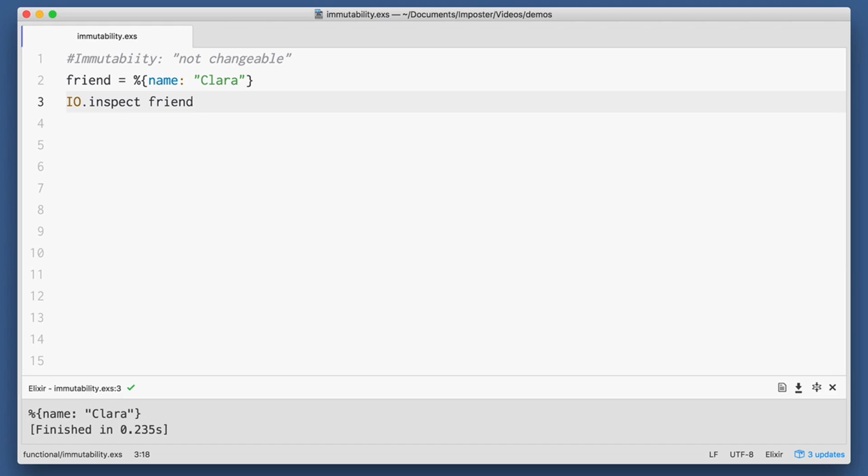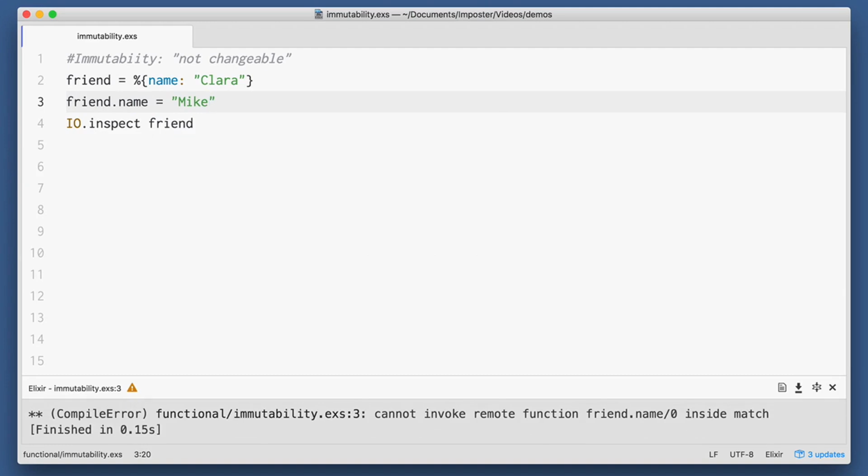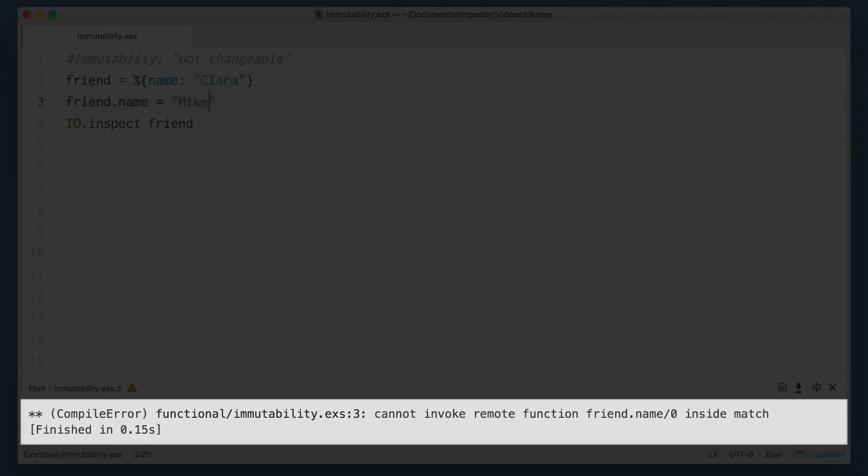This is a map in Elixir, and it looks a lot like an object in JavaScript or a hash in Ruby. The difference is you can't do something like this, which is setting the variable friend, and if I try and set friend.name equal to Mike, boom. Now that error message is a bit odd as it has to do with the way Elixir tries to match values using pattern matching, but essentially it means you can't change Clara's name to Mike.